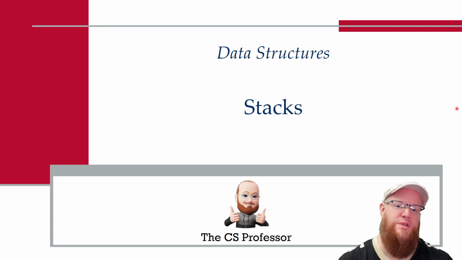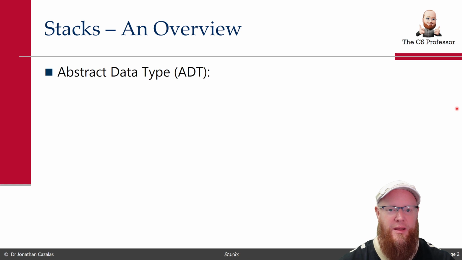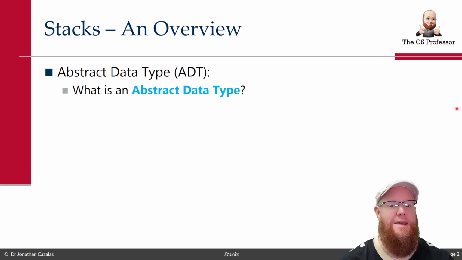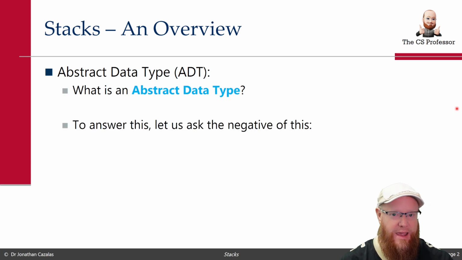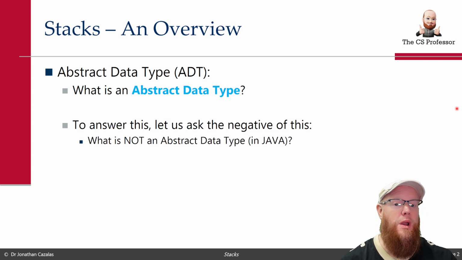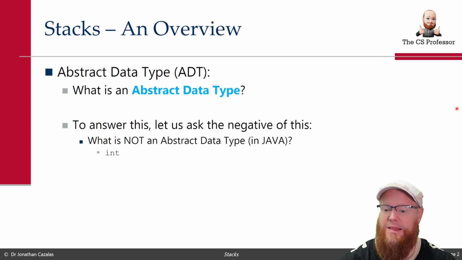We are at another new data structure, stacks. It's going to be fun. Stacks are an abstract data type, this ADT we're going to start seeing a lot of. So what is an abstract data type? To answer, this is best really given by stating what is the negative. What is not an abstract data type, at least in Java?